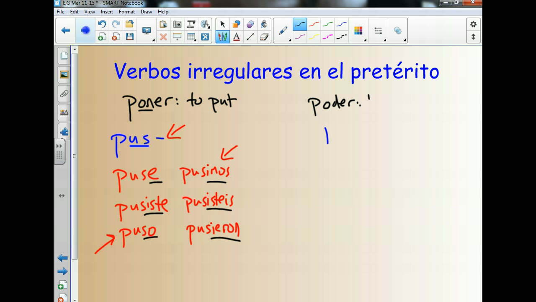Now we know poder as meaning to be able to. Or, we know it as can as well, like I can do something. This verb is not as bad as the verb poner. It's just the U just changes. So the O just changes to a U. So the stem is pud. And we see this here as the irregularity.